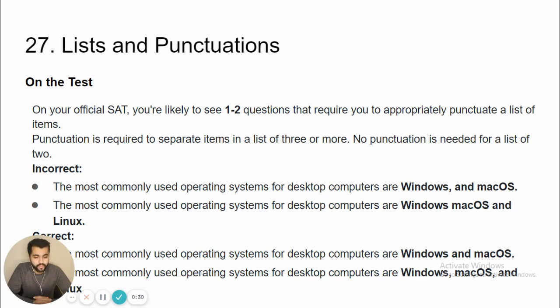The most commonly used operating systems for desktop computers are Windows, and Mac OS. The most commonly used operating systems for desktop computers are Windows, Mac OS, and Linux, right? So the issue here is that in the first sentence, a comma is used when the list only has 2 items. When the list only has 2 items, you do not use a comma, right? And the issue with the second sentence is that there is a list with 3 items, but no commas are used. There should be a comma after Windows and Mac OS.